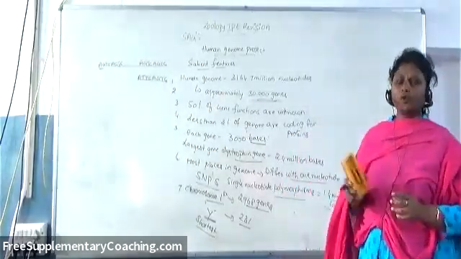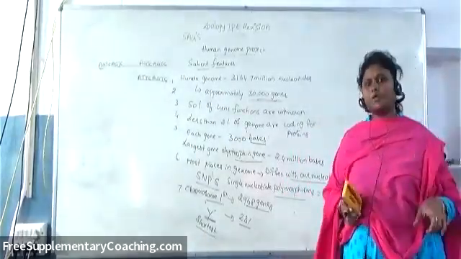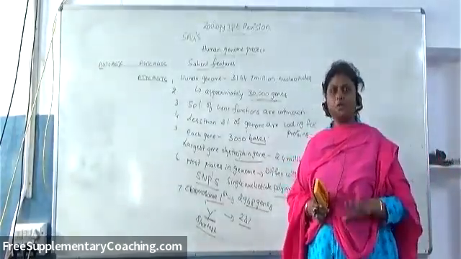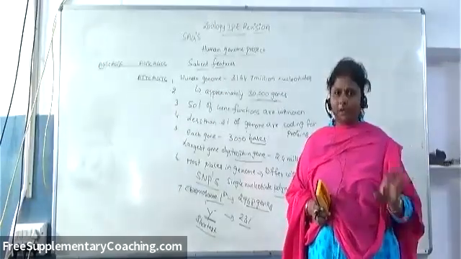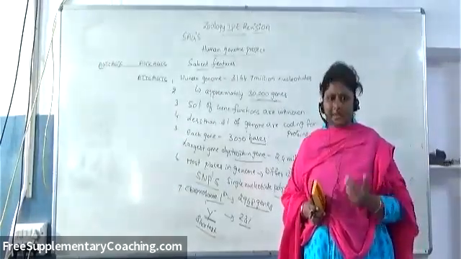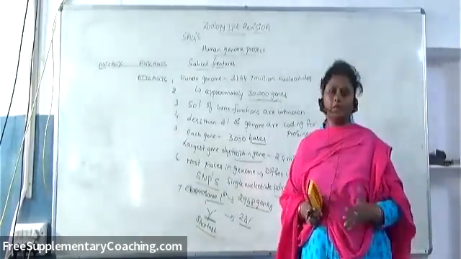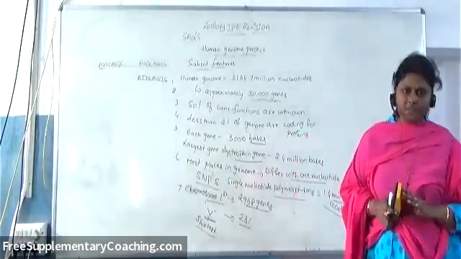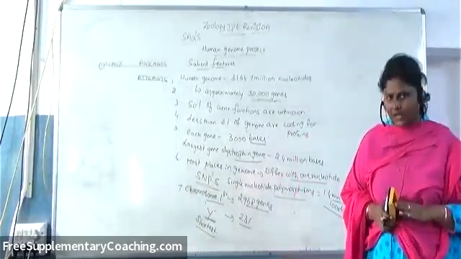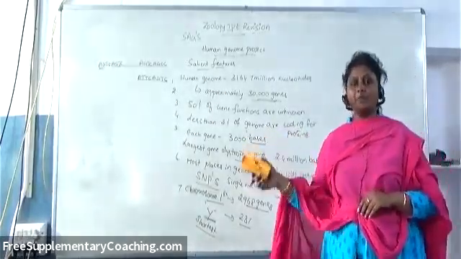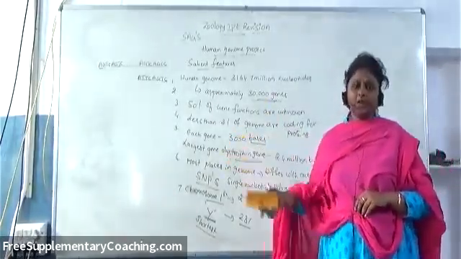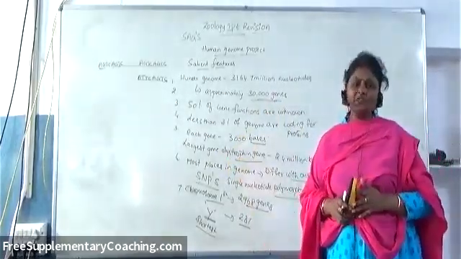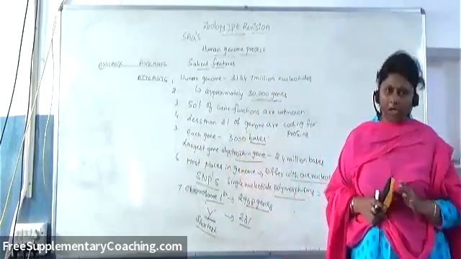And next is Erythroblastosis Foetalis: Rh positive father, Rh negative mother. When the baby is Rh positive, the first child will be safe, but the mother's blood gets sensitized with the development of memory cells and antibodies. In the second pregnancy, if the child is again Rh positive, the antibodies already developed will pass through the placenta and enter the fetus, where they destroy fetal RBC.